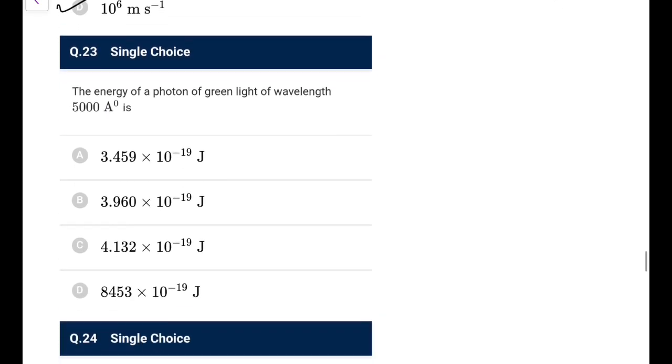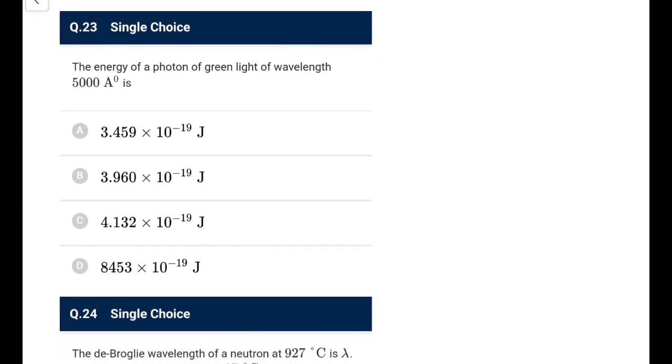Would be the answer. Next one, the energy of the photon of green light of wavelength 500 is 1240 over 500. The same formula we use many times, and if you have to convert it, 1 eV is 1.6 into 10 to the power minus 19 joules, sorry, I was mistaken earlier. So they converted.